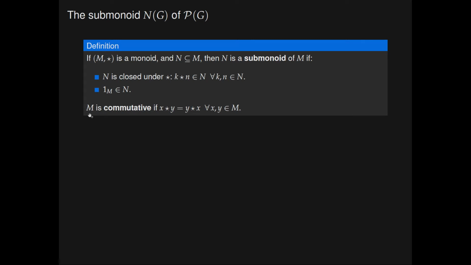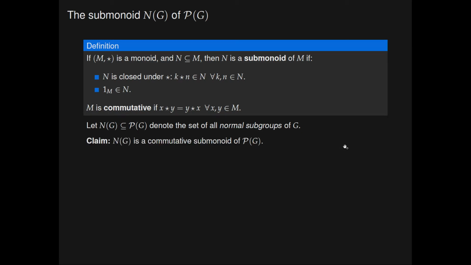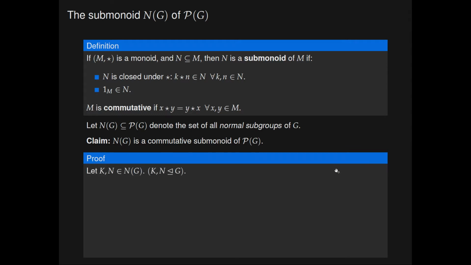We say that a monoid M is commutative if x star y equals y star x for all x and y in M. Let N(G) denote the set of all normal subgroups of G. We claim that N(G) is a commutative submonoid of the power set monoid of G that we defined before. To show this, let K and N be arbitrary elements of N(G). So K and N are normal subgroups of our group G. To show this closure condition in N(G), we need to show that KN is a normal subgroup of G.